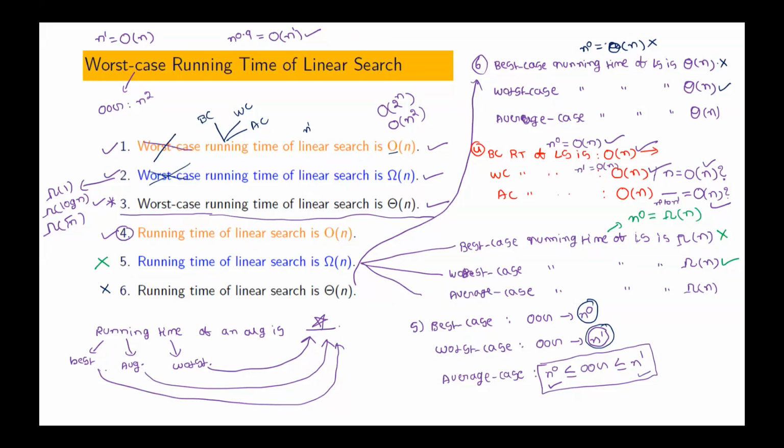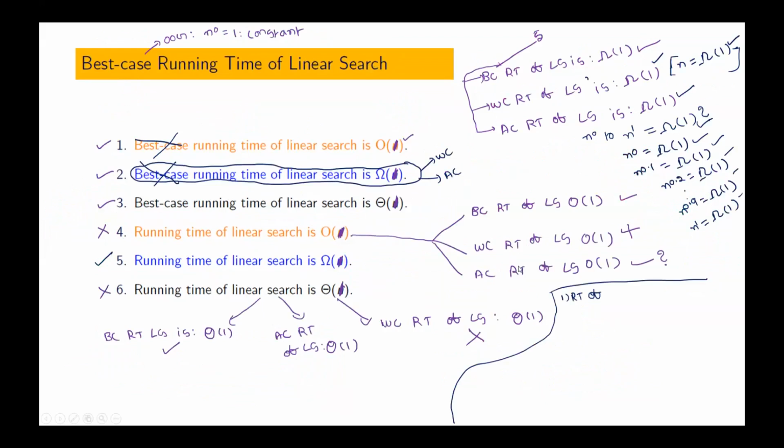Is it clear to everyone why big O is preferred in worst case and big omega is preferred in best case? Okay, thank you. Now we move on to the remaining case in linear search. What is that? Average case running time of linear search.